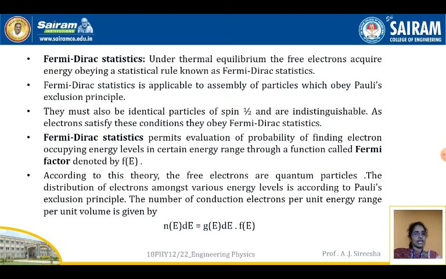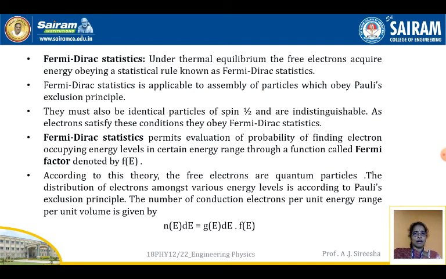We know that electrons obey Pauli's exclusion principle, and they must be identical particles of spin 1/2 and are indistinguishable. Therefore, all these conditions are satisfied by electrons. Therefore, electrons obey Fermi-Dirac statistics.